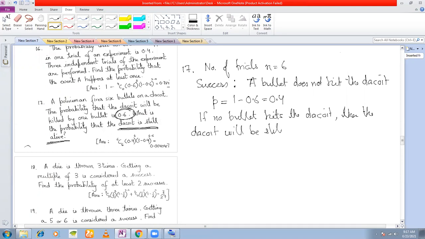Yes, sir. So therefore, how many successes should it be here? Number of successes? Success is that the bullet does not hit the dacoit, and the question is that the dacoit will be alive. That means the number of successes must be 0, right? So therefore, what is the probability that the dacoit is still alive?